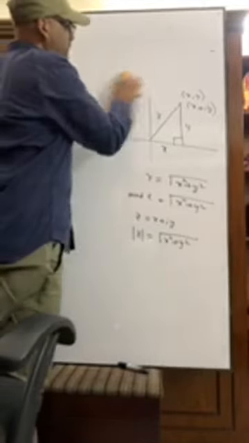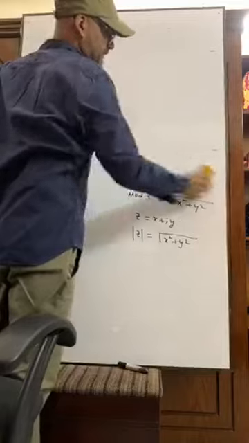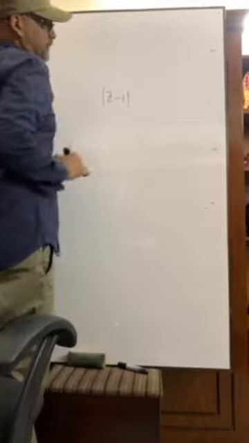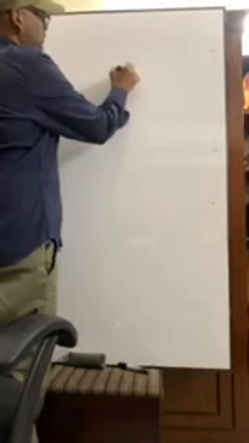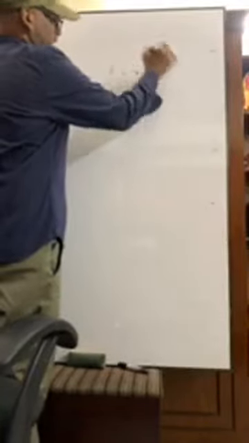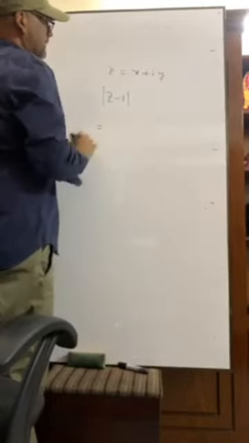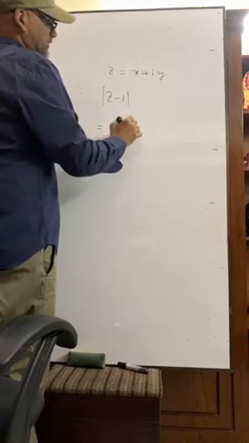Now, what is meant by modulus of z minus 1? z equals x plus iy. Very good. So, the value of z is x plus iy.